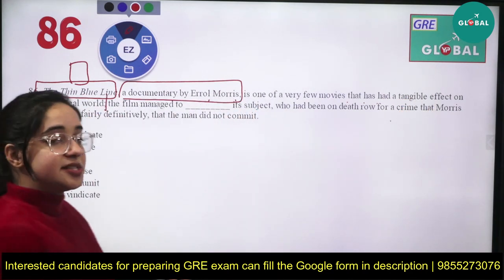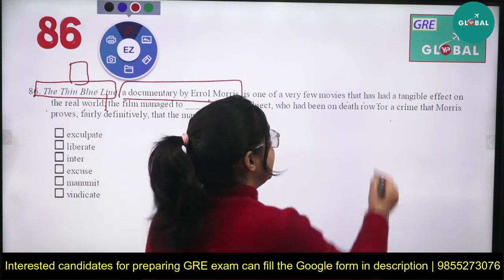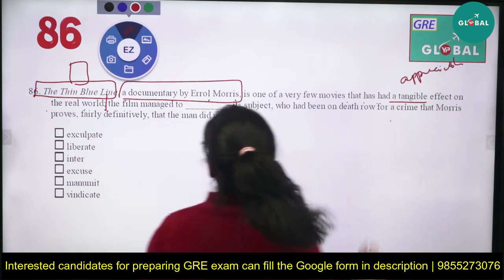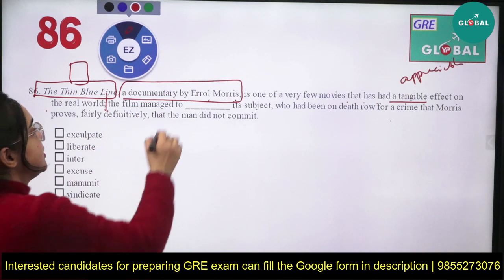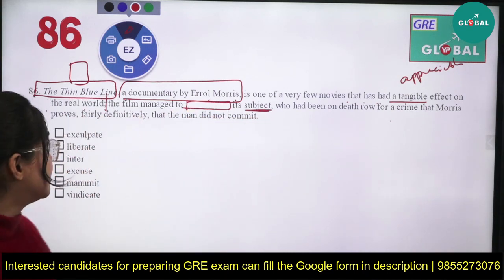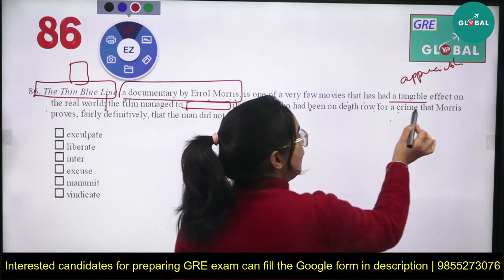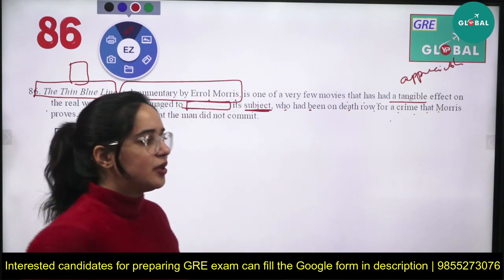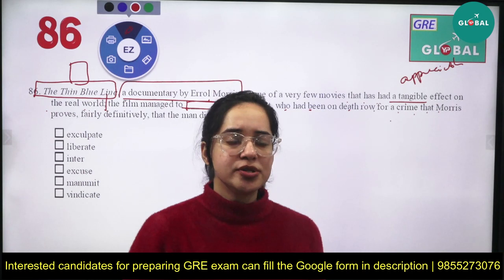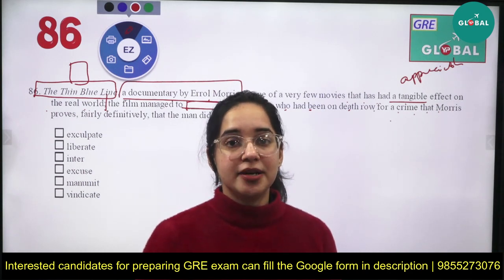That means this is a kind of documentary that had a tangible, meaning something very appreciable, praisable effect on the real world. The film managed to dash its subject. Subject may be a person, so the film managed to dash its subject who had been on death row for a crime. Now that person was accused of perhaps killing someone, and he was on death row. Obviously when you commit a crime, if you have killed someone, then there will be a penalty.